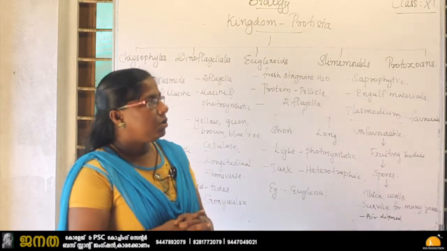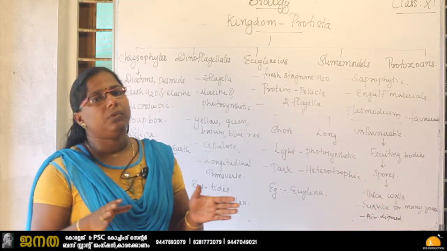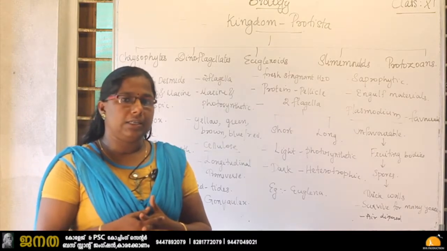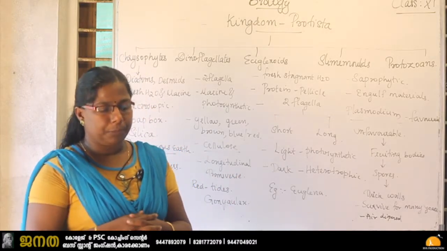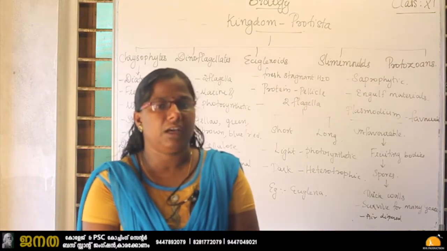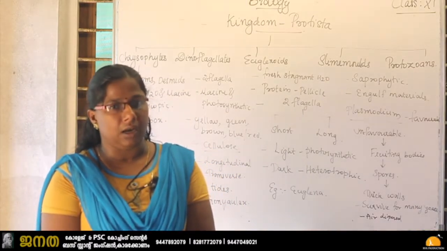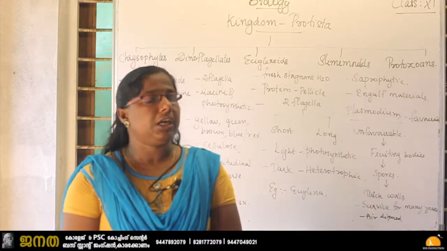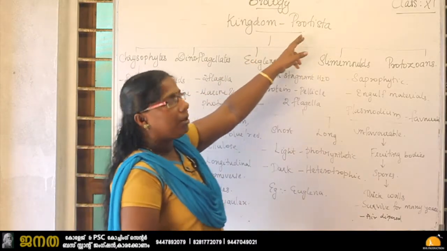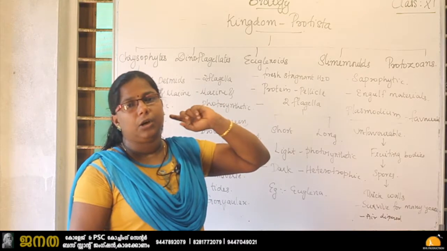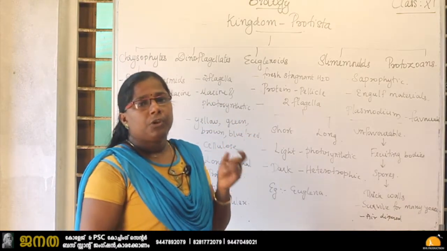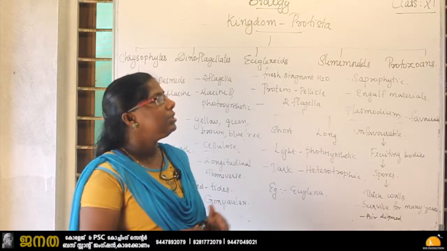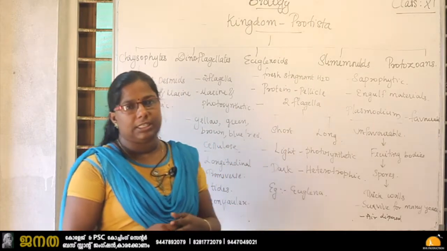Okay. So I think all of you are familiar with the kingdom Monera, that includes all the prokaryotic organisms, and all the organisms are unicellular. And in the kingdom Protista, we are going to study organisms that are unicellular and eukaryotic. All the eukaryotic unicellular organisms come under the kingdom Protista. Eukaryotic means having a true nucleus, and unicellular means the organism is made up of only one cell. So all these organisms are included under the kingdom Protista.